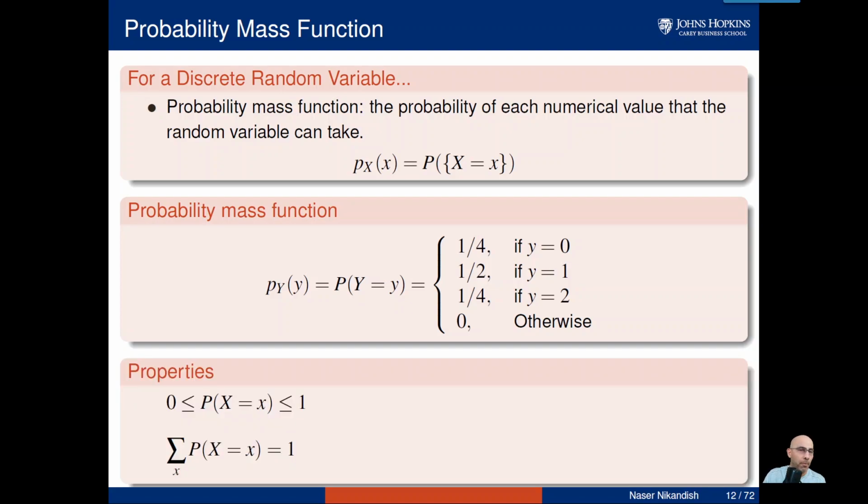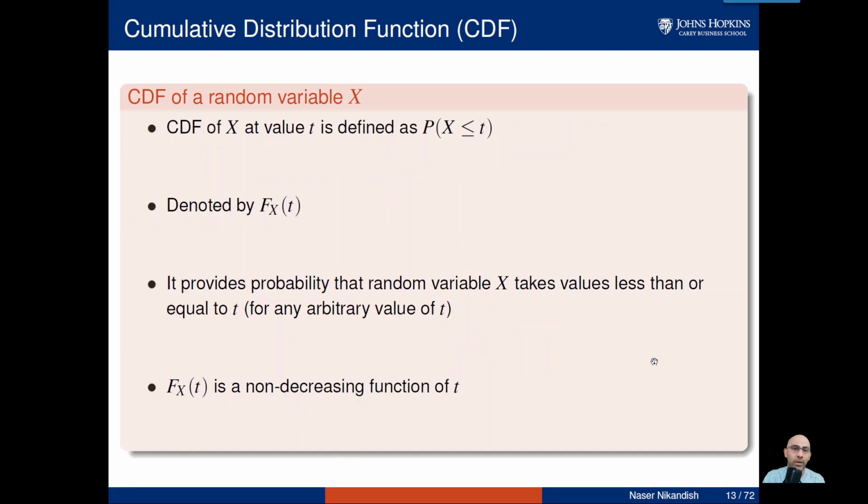Well, from probability theory from previous lectures, we know that probabilities must be between 0 and 1, and the sum of probabilities must be equal to 1. So let me record another video to continue this topic.